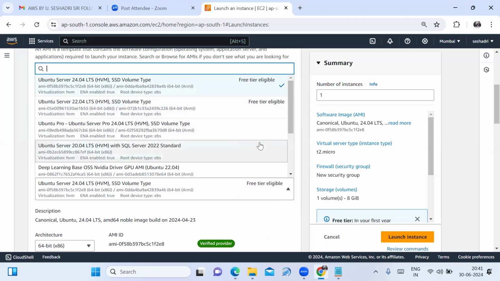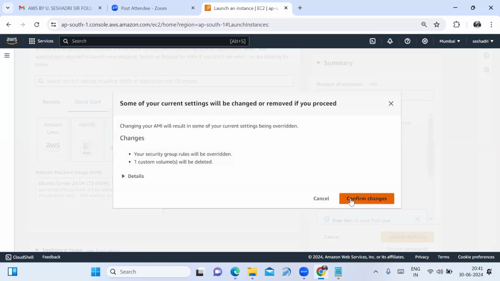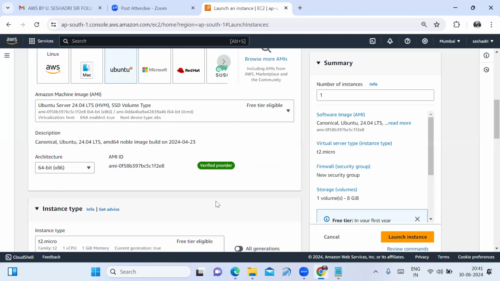Some of them do not mention free tier eligible. It is not mentioned anything. Not mentioning anything is nothing but they are the paid version. Now, for practicing purposes, we have to select the free tier. I am selecting the free tier. Fine. Now, you have to scroll down.